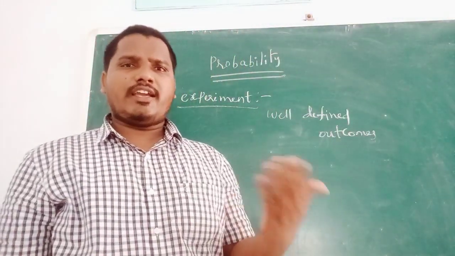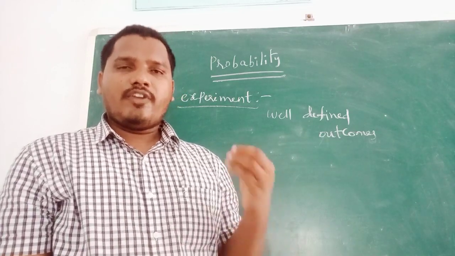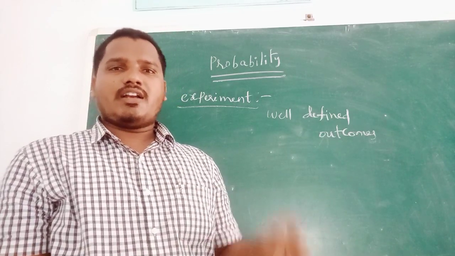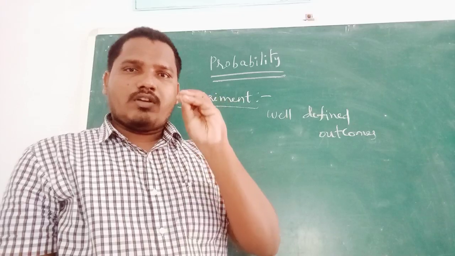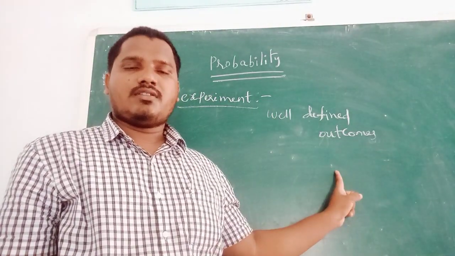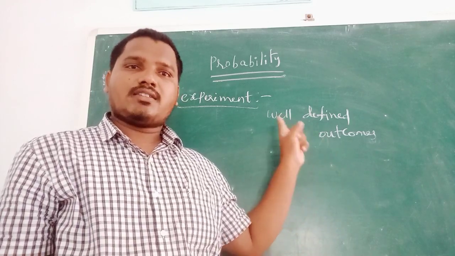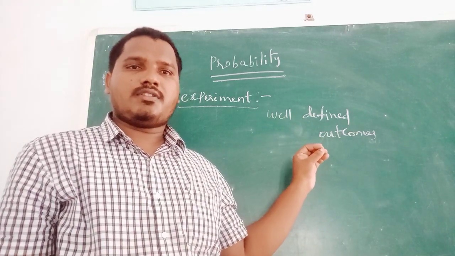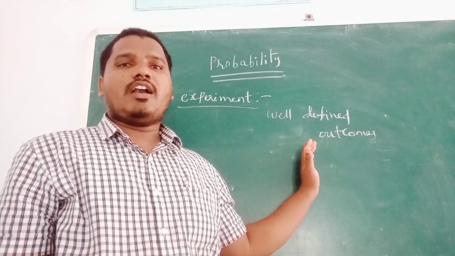If you do any experiment in chemistry, physics, or whatever it may be, finally you get some result, some well-defined outcomes.